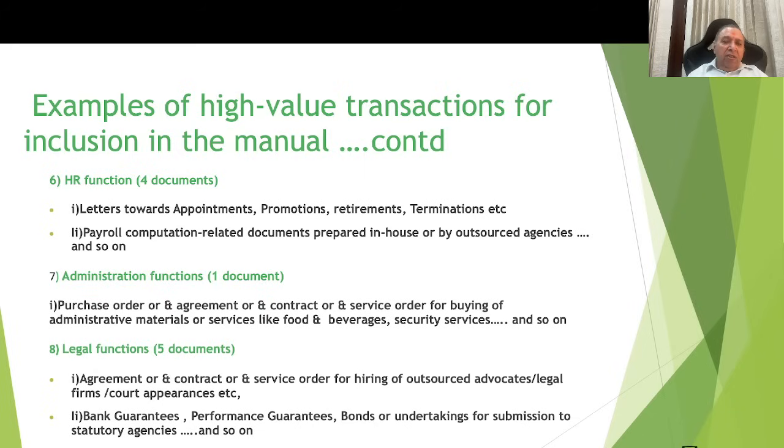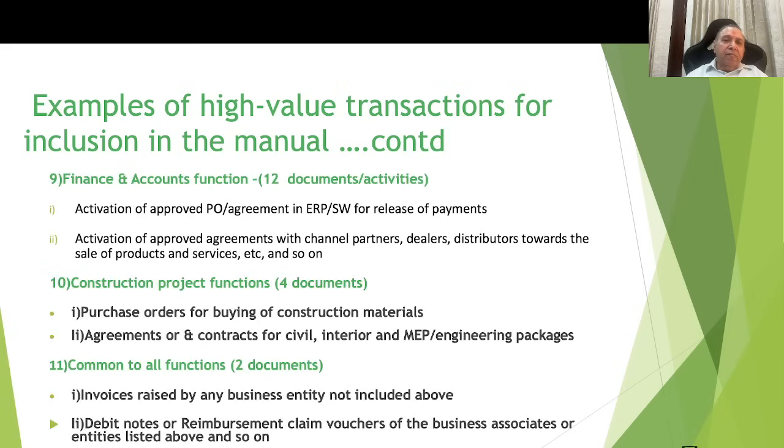Number 2 is authorization norms for the bank guarantees, performance guarantees, bonds, undertakings for submission to the statutory agencies, and so on and so forth. Finance and accounts functions. Activation of approved purchase order agreements in the ERP and software for release of payments, activation of the approved agreements with channel partners, dealers, distributors towards the sale of products and services, etc., and so on and so forth. More documents can be seen in my book.